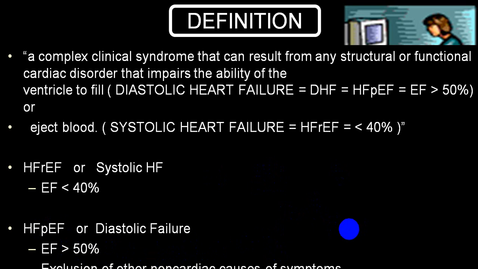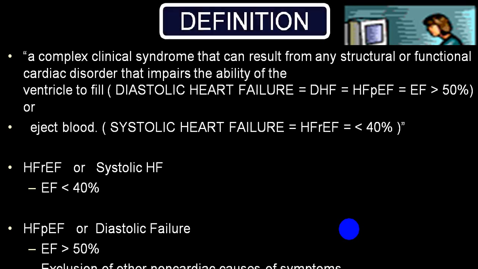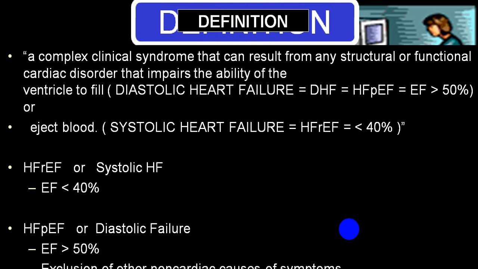Now the people between 40 and 50 belong to a group with minimally reduced ejection fraction, or marginally reduced ejection fraction, that is between 40 and 49.